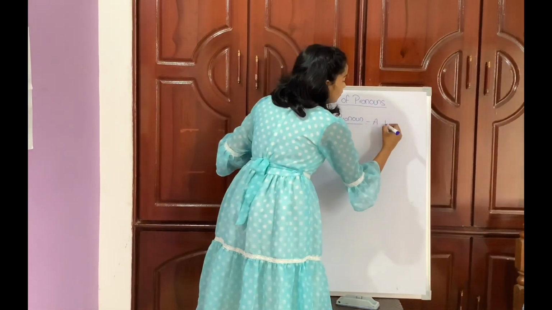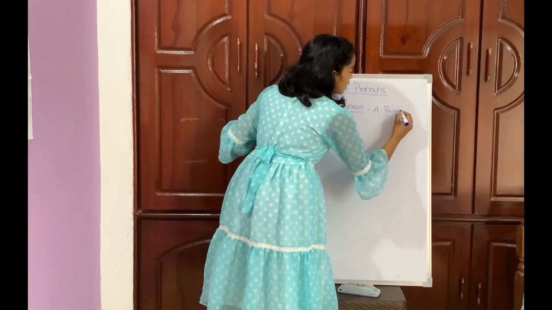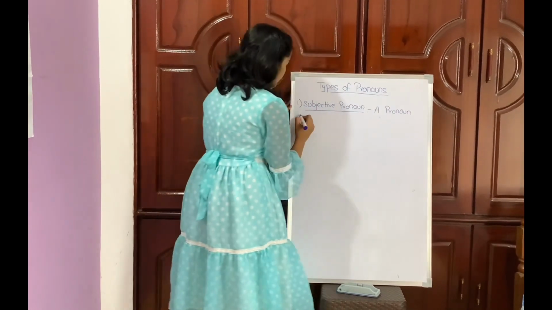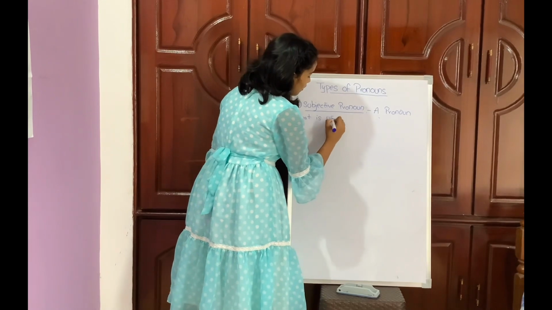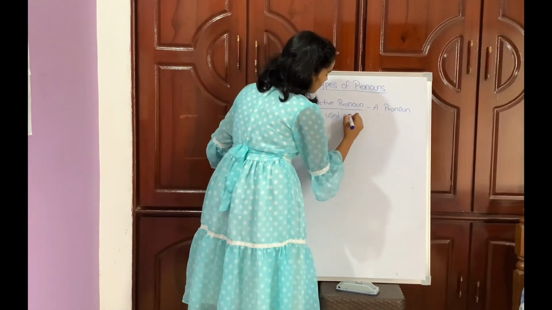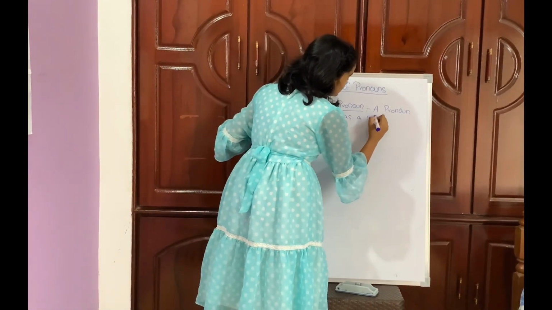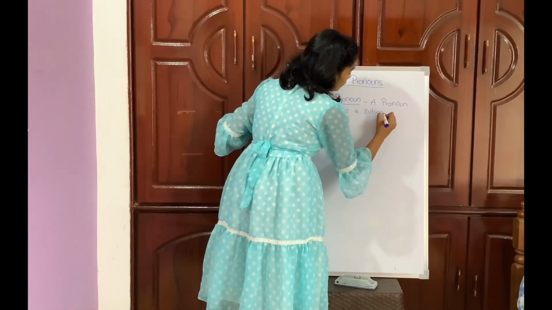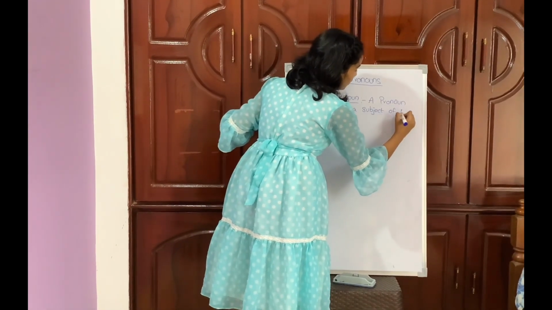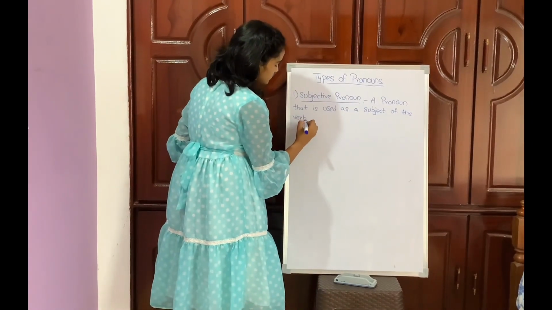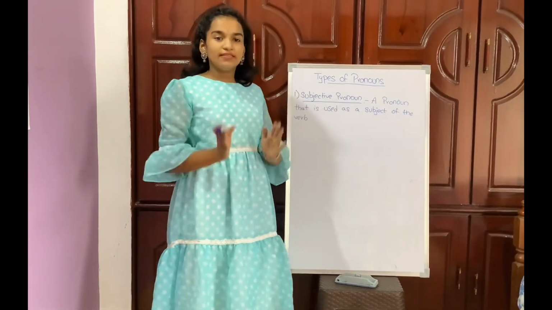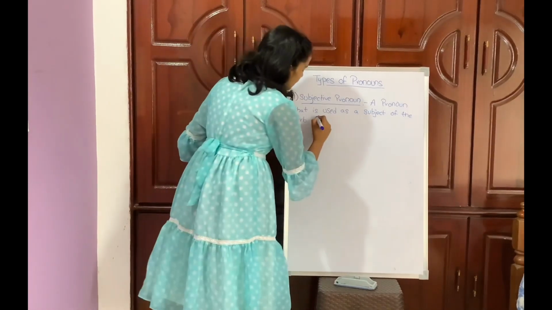A pronoun that is used as a subject of the verb is called as subjective pronoun. I'll explain this with an example.